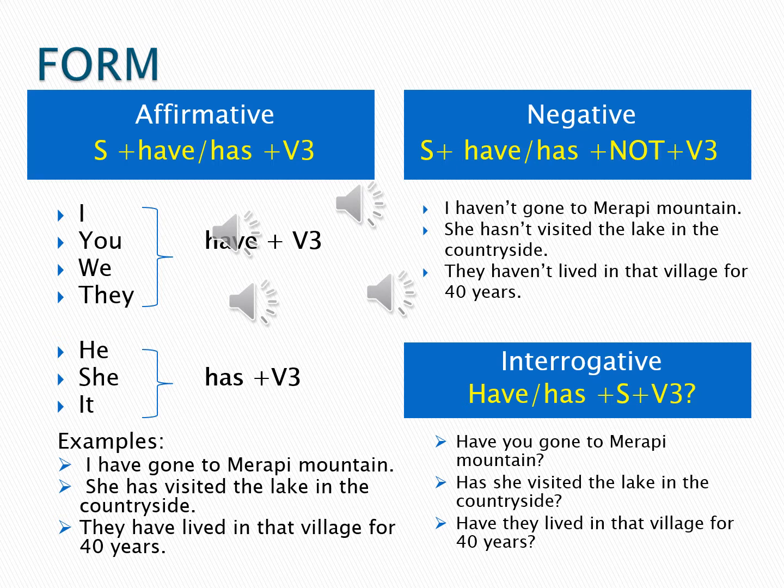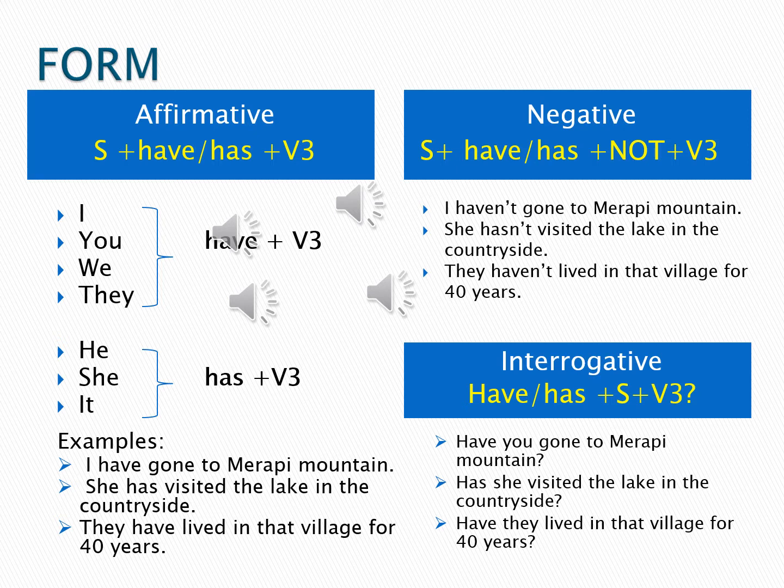The second form of present perfect tense is the negative. In this form you have to follow the pattern, which is subject followed by have or has, followed by not, and the last one followed by verb 3. For example, here we see, I haven't gone to Merapi Mountain.